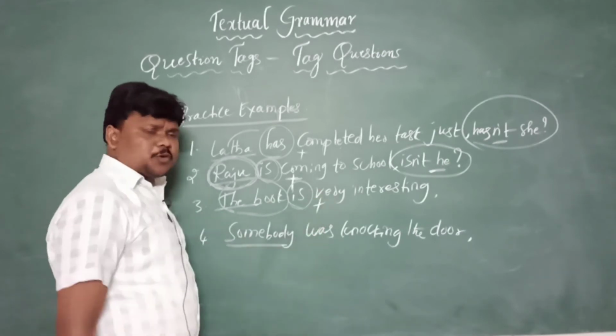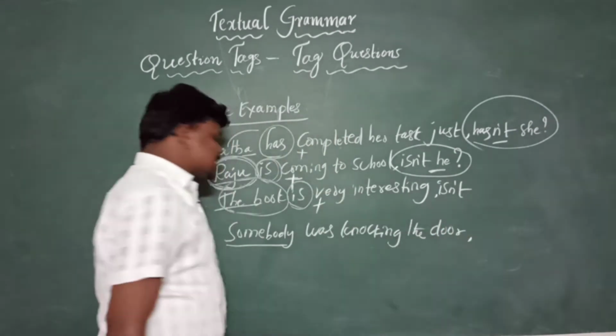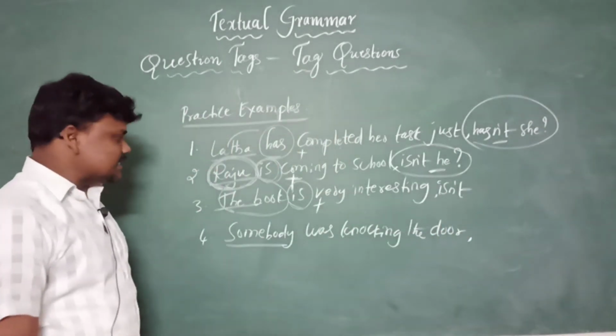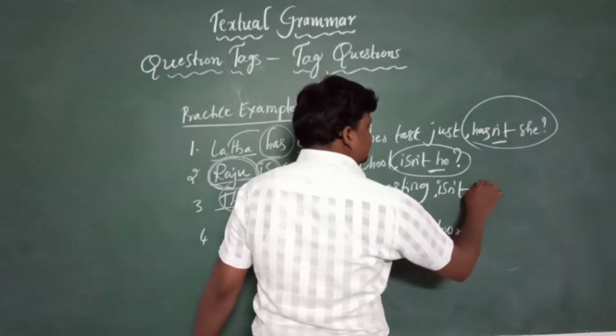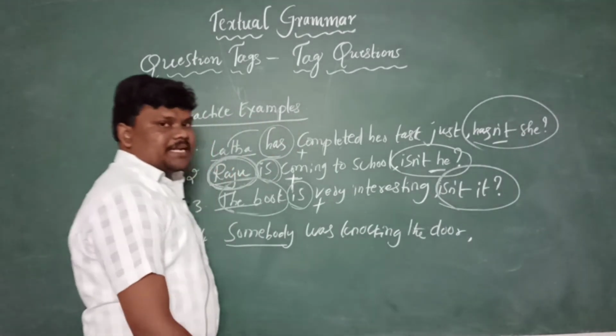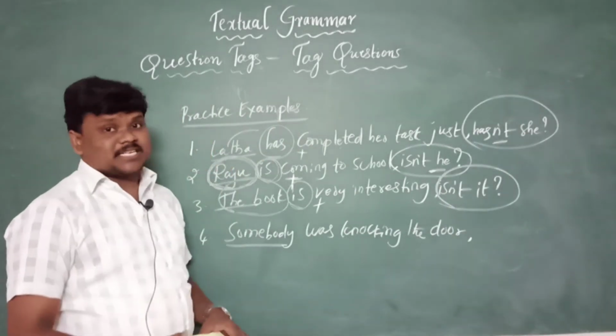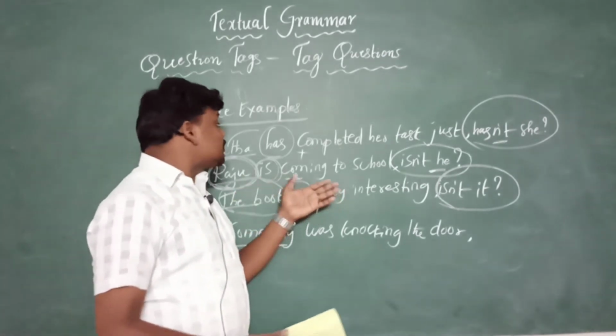This is a positive one. So 'is', 'is not', isn't it. The book is very interesting, isn't it? 'Isn't it' is a tag which is asked for confirmation.